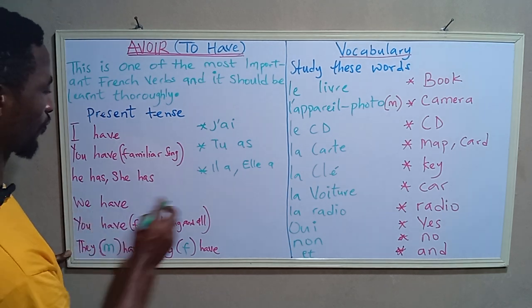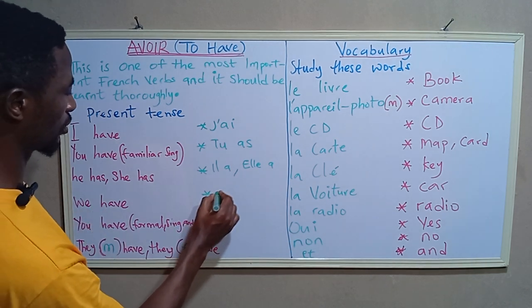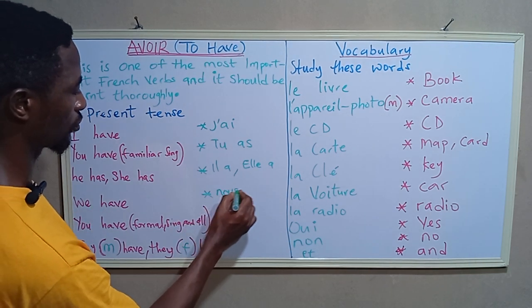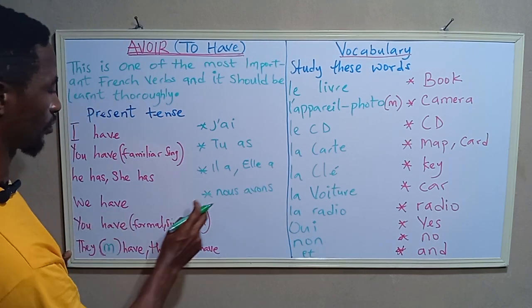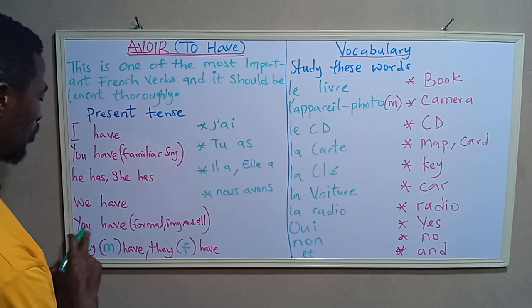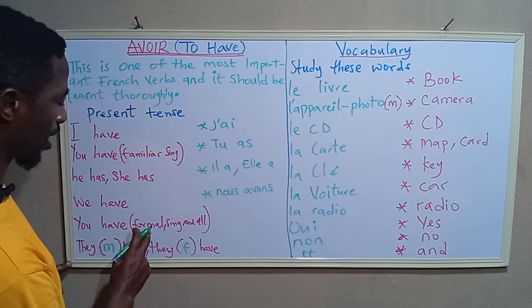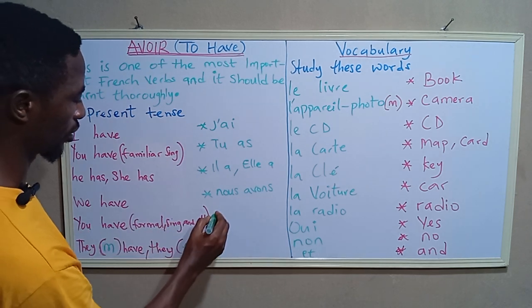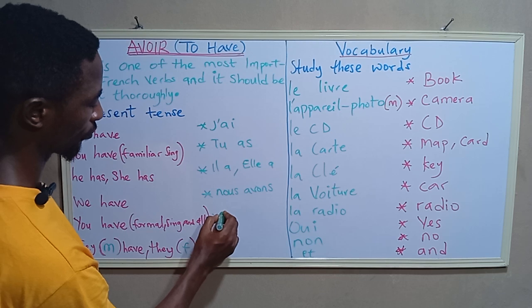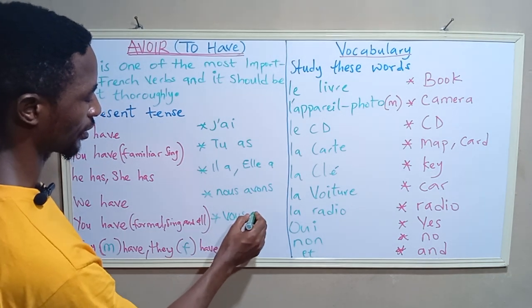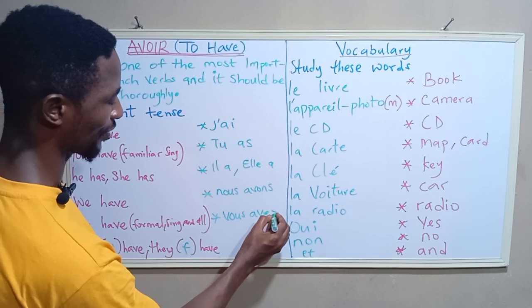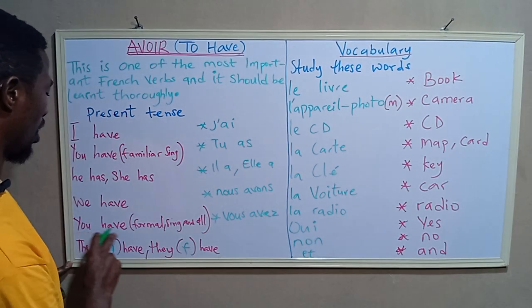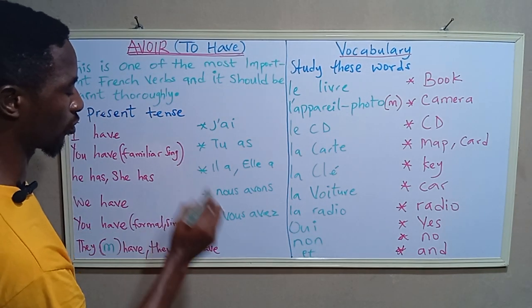Then we have, what is we have? Nous avons. We have, nous avons. Then you have, for familiar, for formal and singular and whole, is going to be what? Vous avez. Vous avez. Can you see it? You have, for formal, singular and whole.